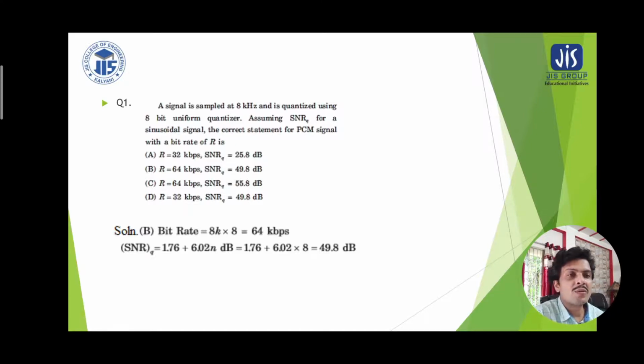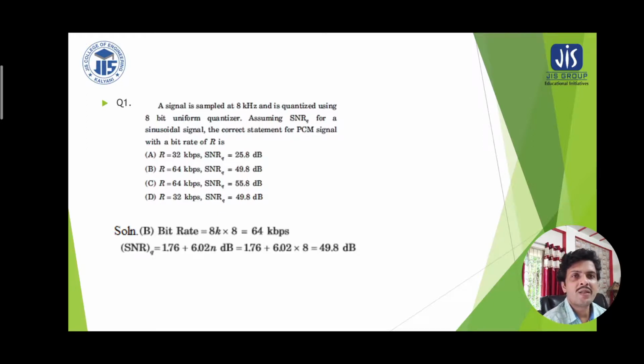We already have gone through the theory related to the signal to noise ratio calculation for pulse code modulation, in which you have seen that the calculation solely depends on the number of bits required to encode each of these samples. So we can recapitulate that theory, and we can easily find that the bit rate would be 8 kilo multiplied by 8, that is 64 kbps.